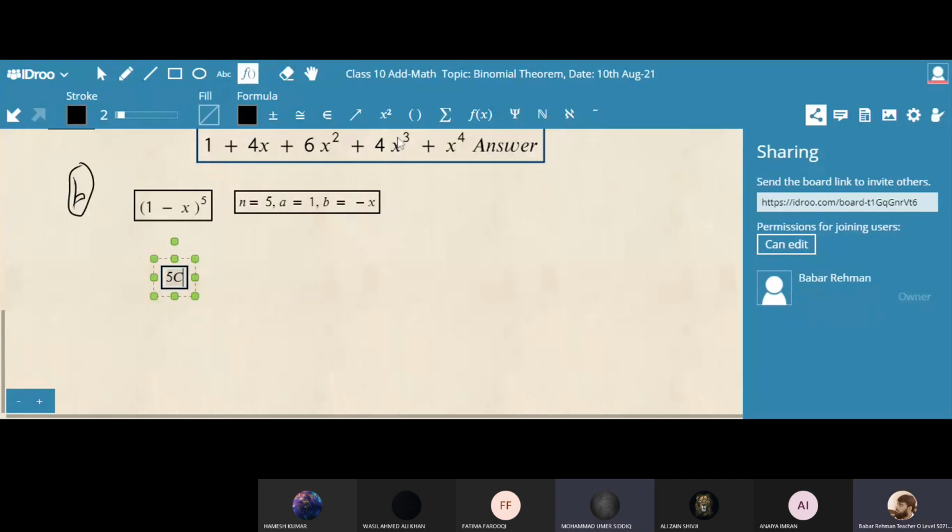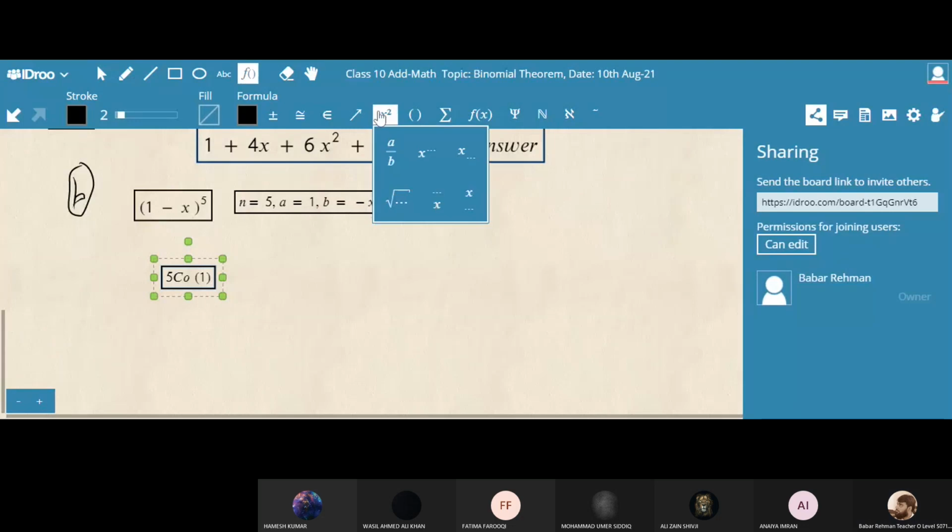Okay, I'm writing the formula. What is the 5C? You just write directly 5C0. Then hurry up, 1 power n. In the formula, 1 power n, n is 5. Because b is 0 here, we don't write it. What is the next step?